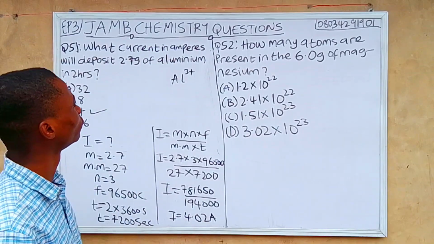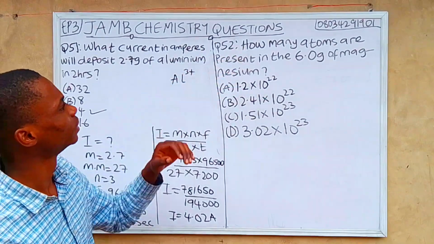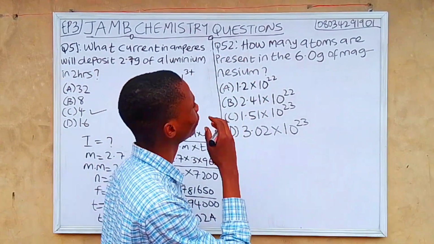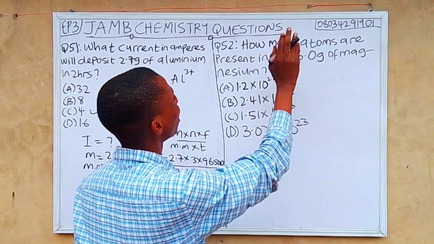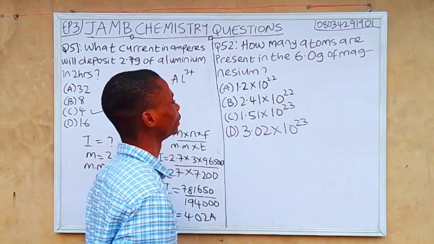So let's move to question 52. This question is under current electricity. Let's calculate how many atoms are present in 6.0 grams of magnesium.